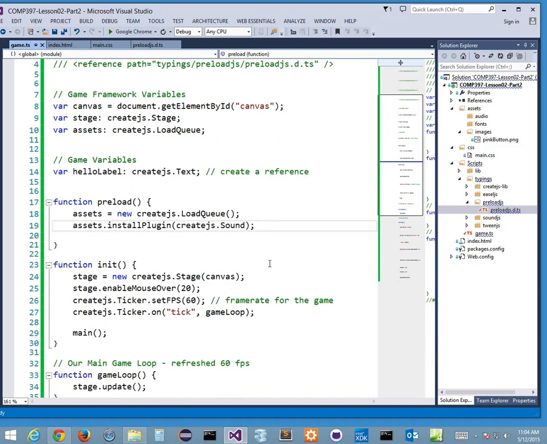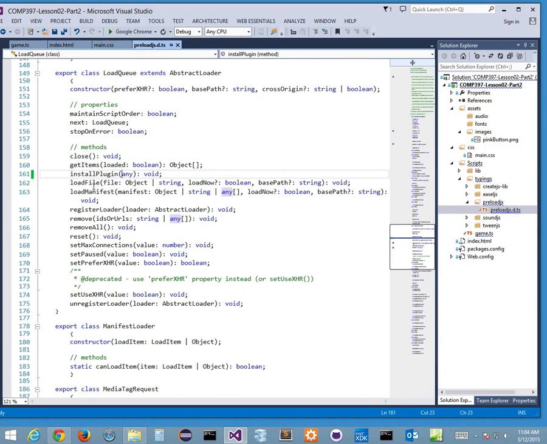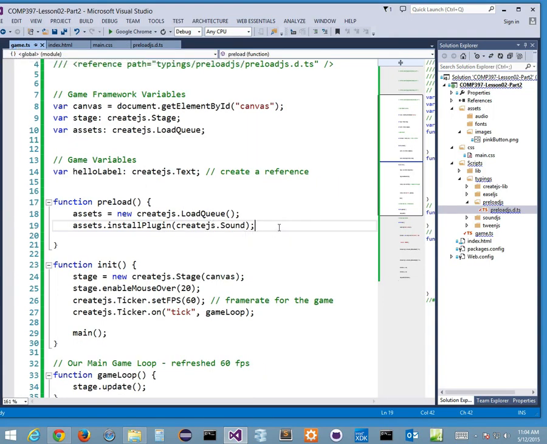Right? Well, now you didn't see me. Come on. In Preload, I want to go into my install plugin, take away that stuff, and only show any. All right? Because that's the type it's looking for. It's looking for any kind of plugin now, as opposed to something that returns an object of any. Okay, that's the first thing. So we got by that error.